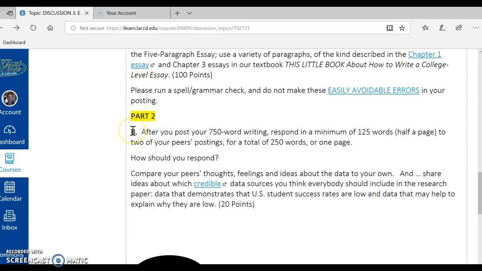Part 2, B. After you post your 750-word writing, respond in a minimum of 125 words, half a page, to 2 of your peers' postings for a total of 250 words or 1 page. How should you respond? Compare your peers' thoughts, feelings, and ideas about the data to your own, and share ideas about which credible data sources you think everybody should include in the research paper. Data that demonstrates that U.S. student success rates are low, and data that may help to explain why they are low.